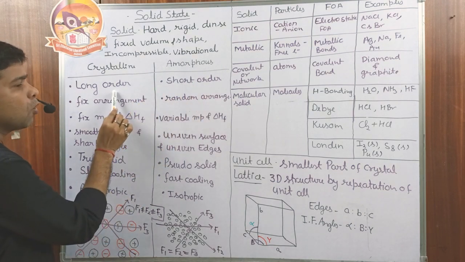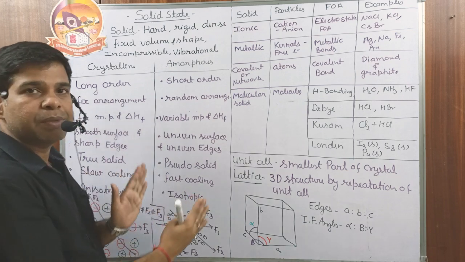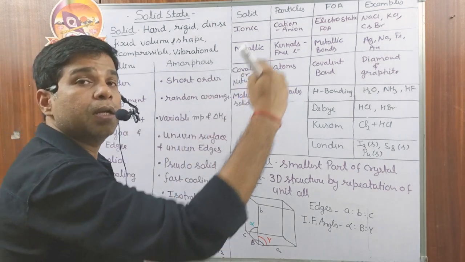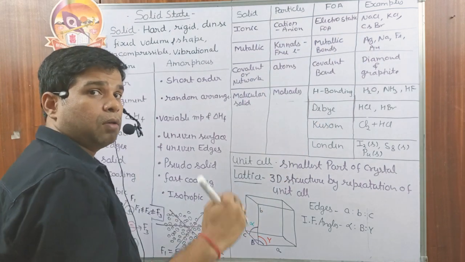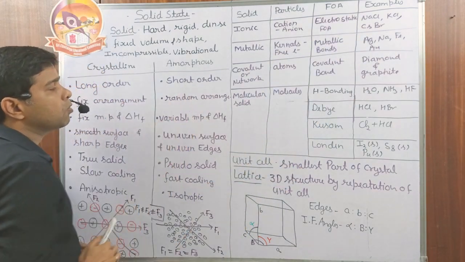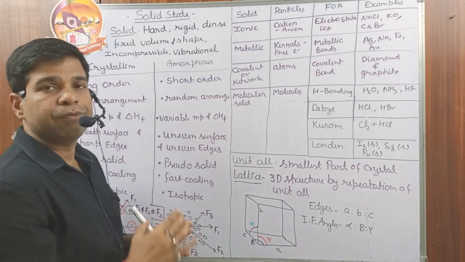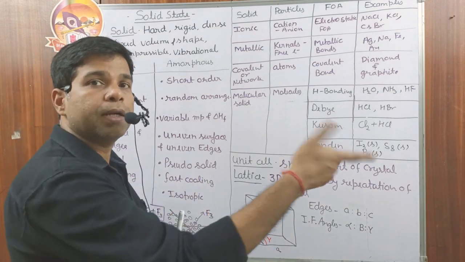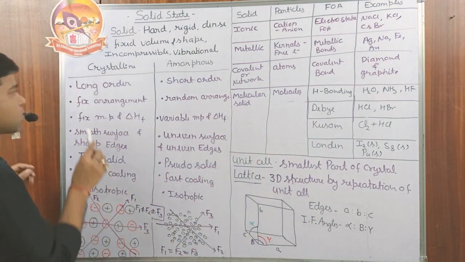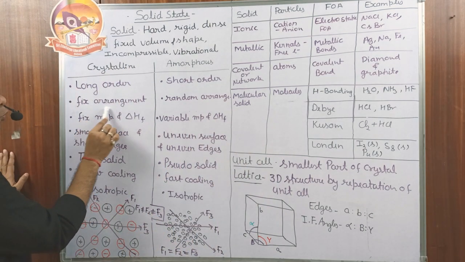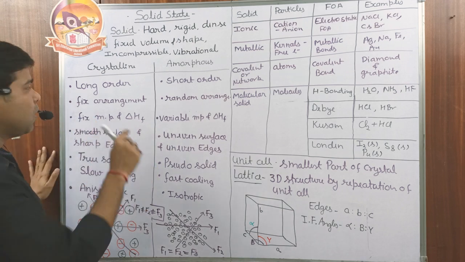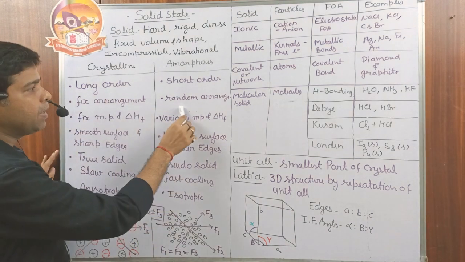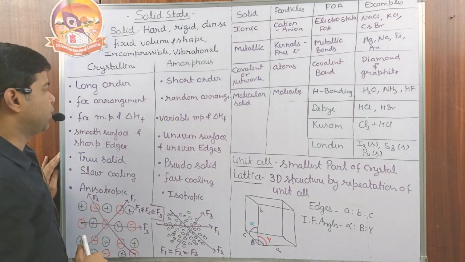Crystalline solid has long-range order, meaning whatever the arrangement at one point we have, the same arrangement will be there at another point of the crystal. And what about the amorphous solid? Whatever the arrangement we have at this point, the same arrangement will not be applicable at any other point. Next, crystalline solids have a fixed arrangement, meaning particles are arranged in a very defined fixed arrangement. But here they are arranged in a random fashion.